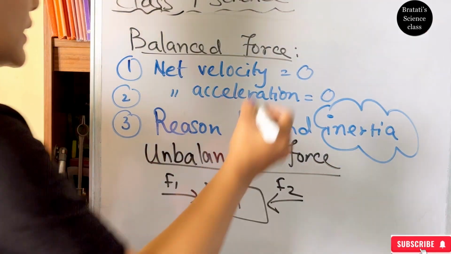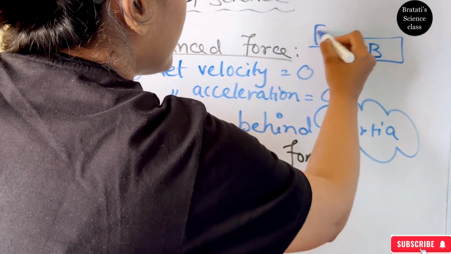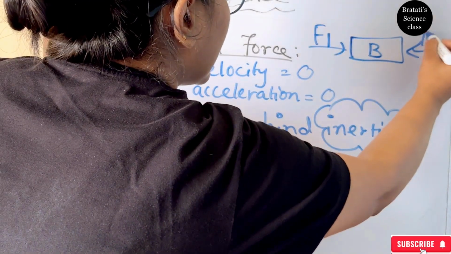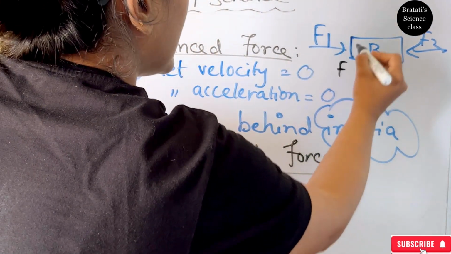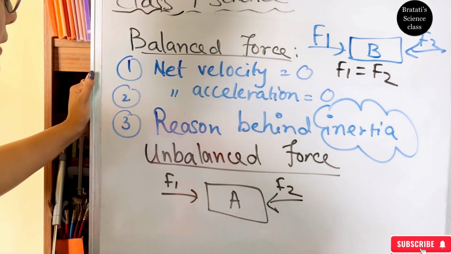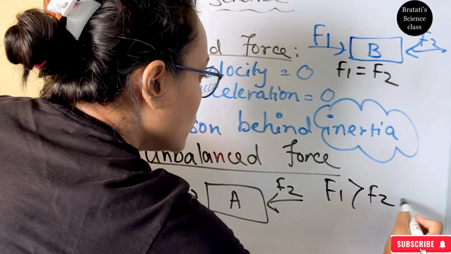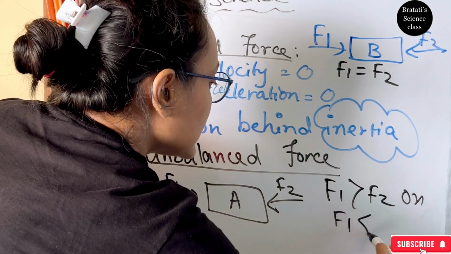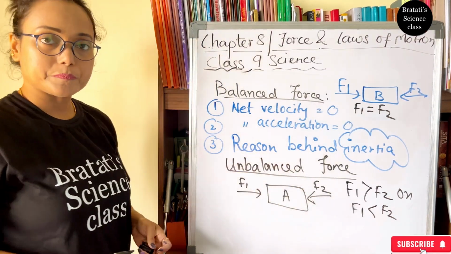Here also we have object B with F1 and F2. Balanced force means F1 equals F2, so there is no movement of B. Here either F1 is greater than F2 or F1 is less than F2, then it is called unbalanced force.